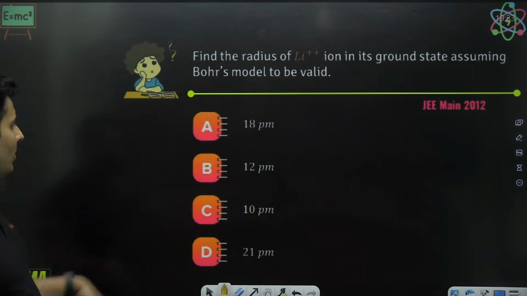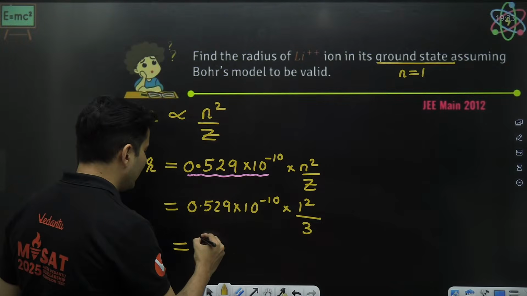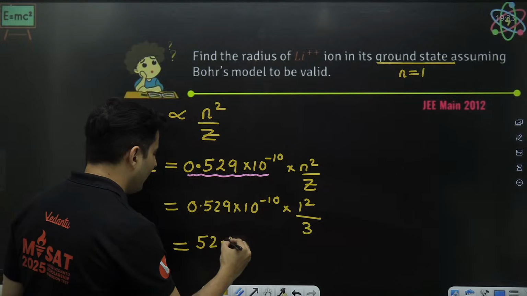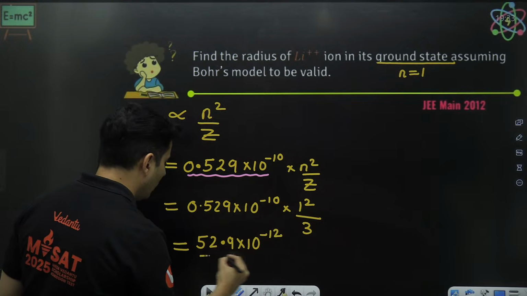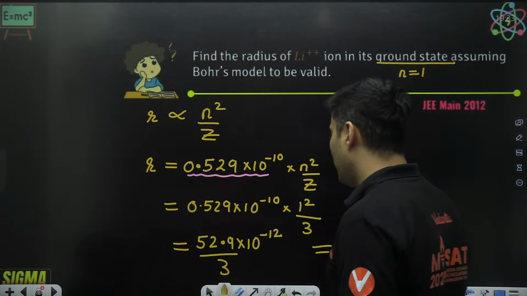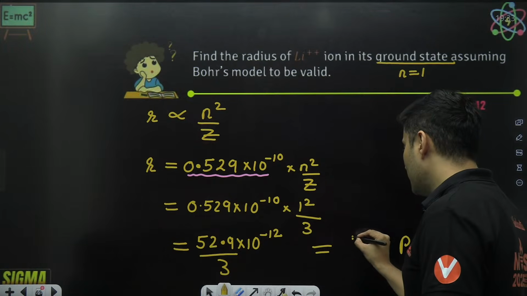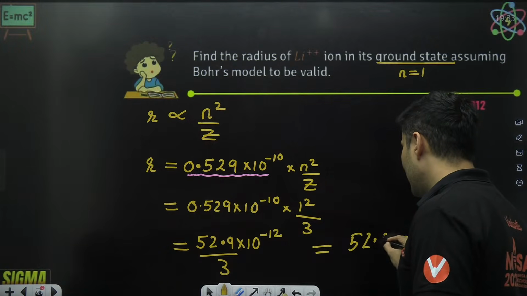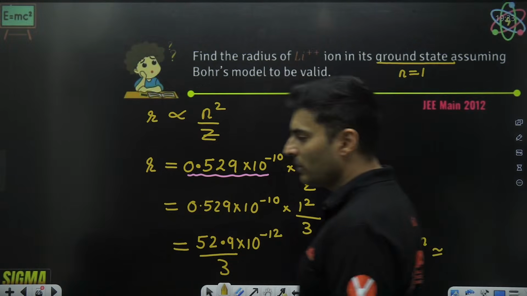But if you remember, the options were in picometers. So I have an idea. I will write it as 52.9 into 10 to the power minus 12, whole thing divided by 3. Why did I do that? Because 10 to the power minus 12 is pico. So the answer will be in picometers, which is 52.9 divided by 3. Approximately, can you tell me what will be the answer?